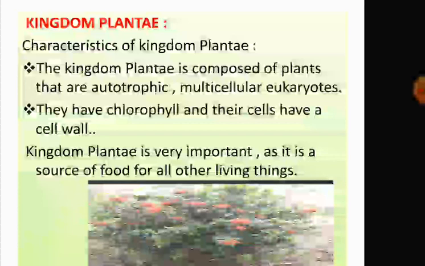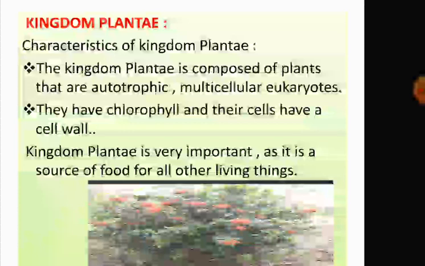Now, this Kingdom Plantae is composed of plants that are autotrophic. That means those who are able to prepare their own food. And they are multicellular eukaryotes, they are not unicellular, they are multicellular. And eukaryotes means those organisms who have a well-defined nucleus. They have chlorophyll. As they have chlorophyll, that's why they are able to prepare their food. And their cells have a cell wall.